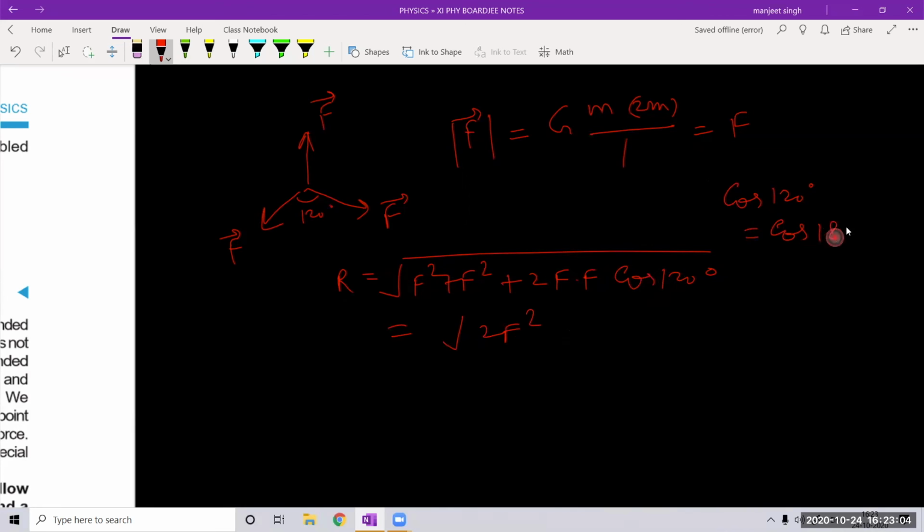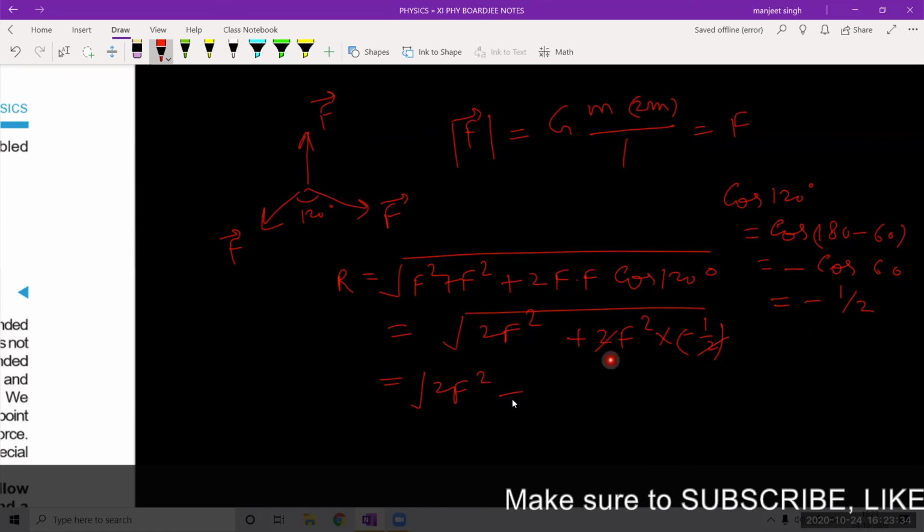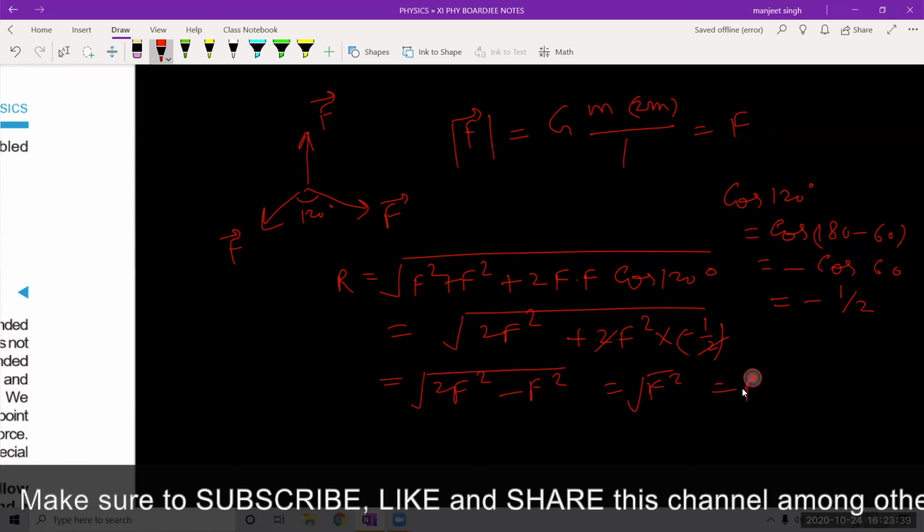Cos 180 minus 60, by the ASTC rule, is minus cos 60. Cos 60 is half, so cos 120 degrees is minus 1 by 2. So 2F square plus 2F square into minus 1 by 2. It comes out to be under root 2F square minus F square. So remaining is under root F square, which comes out to F.